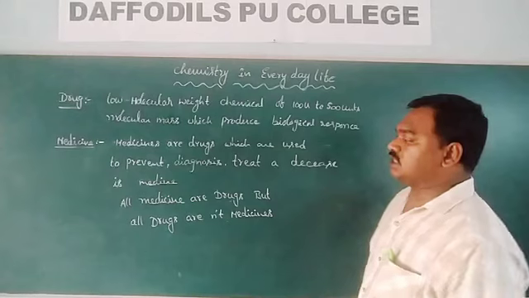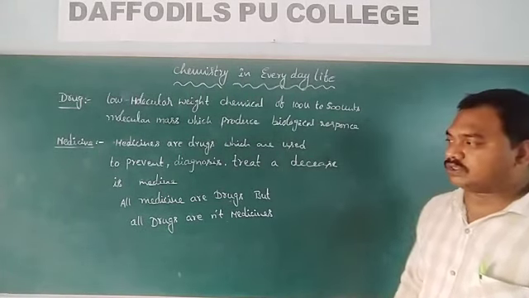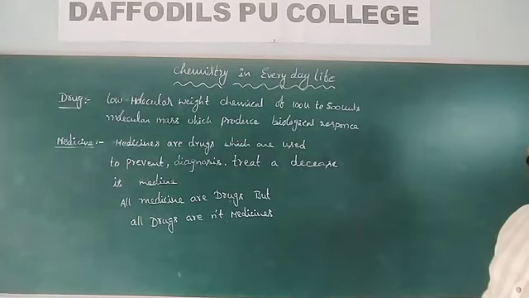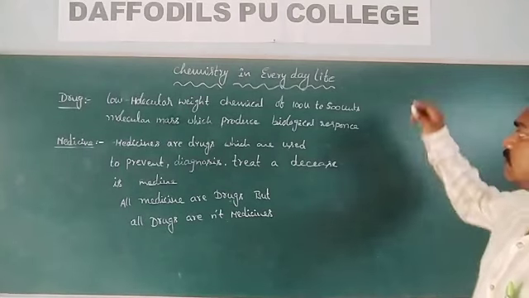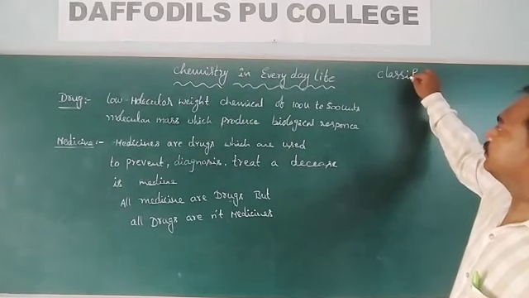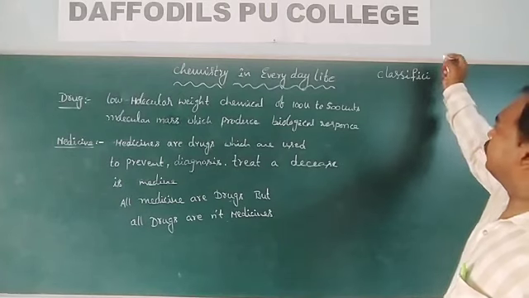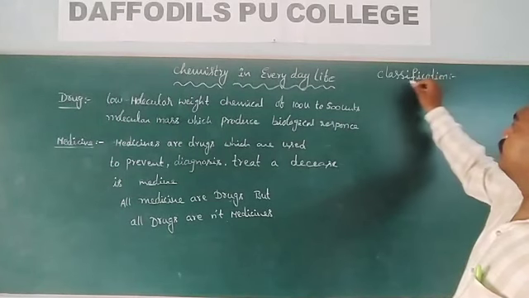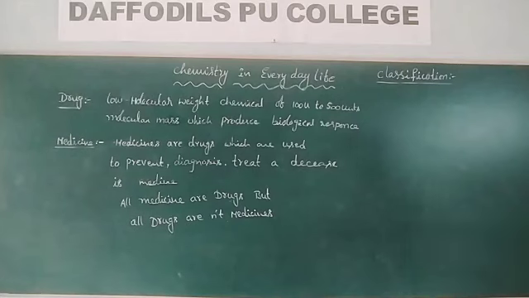These medicines are classified in different ways. There are so many types of classifications for these medicines. Now we are going to discuss some of the classifications. Classification of medicines.